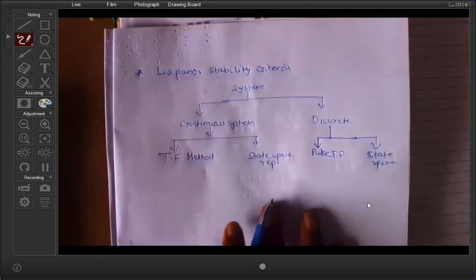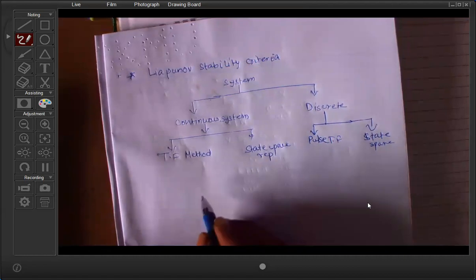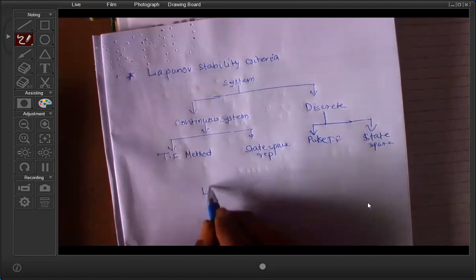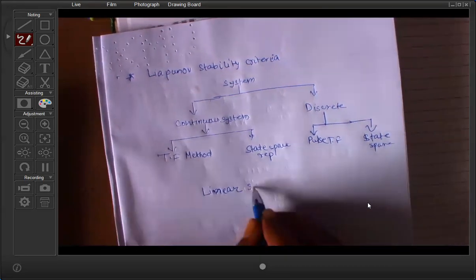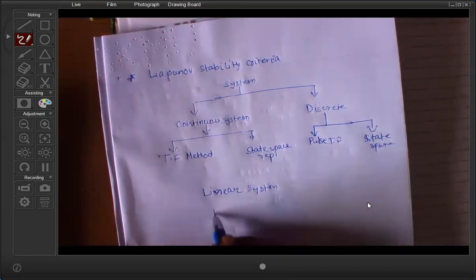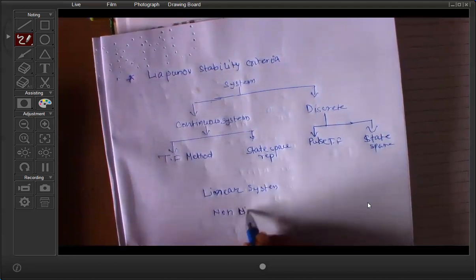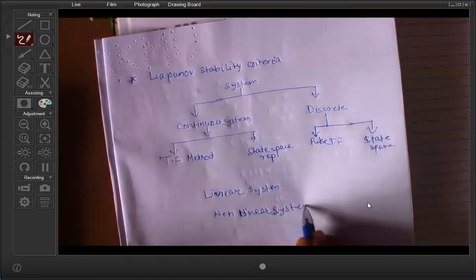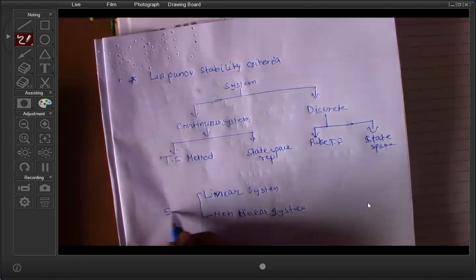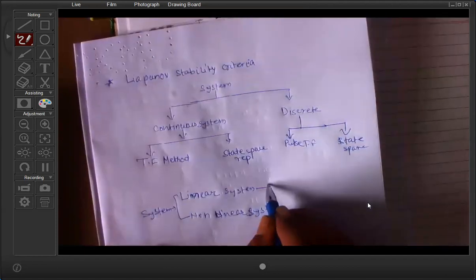From the nature of the system, there is a linear system, and another is called non-linear system. Okay. So again we have divided the system into two parts: linear system and non-linear system.